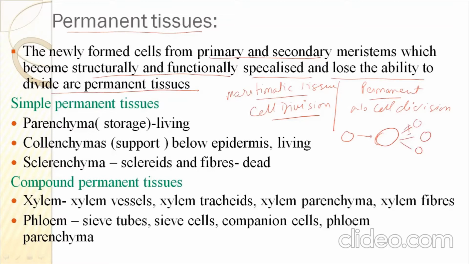So basically all the structure which is seen in the plant is because of permanent tissue. All the primary and secondary meristems, when matured, convert into permanent tissue. So the origin of permanent tissue is from the meristematic tissue,